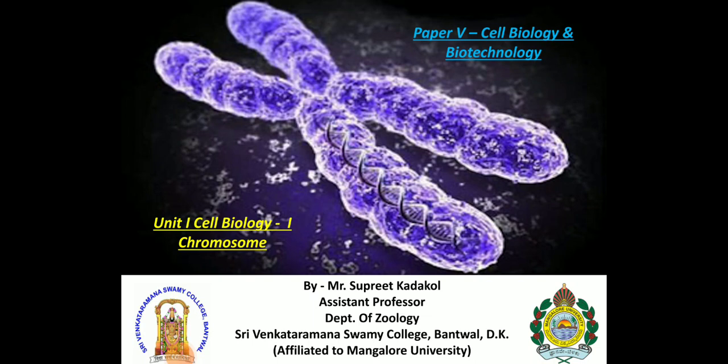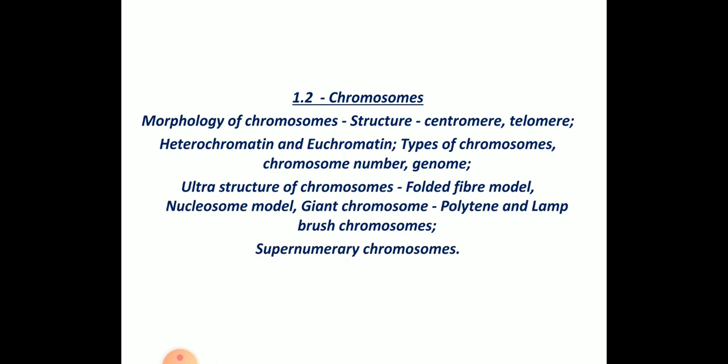Hello everyone. In this session we are going to discuss chromosomes. This portion is from paper 5, that is cell biology and biotechnology, which comes under unit 1, that is cell biology. In this subunit we are going to study the morphology of chromosomes, structure, centromeres, telomere, what we mean by heterochromatin and euchromatin, types of chromosomes, and